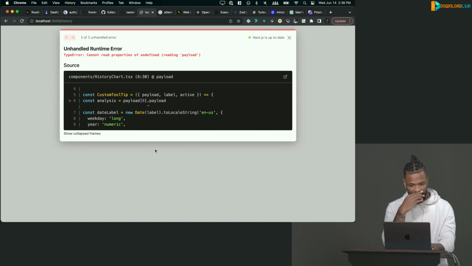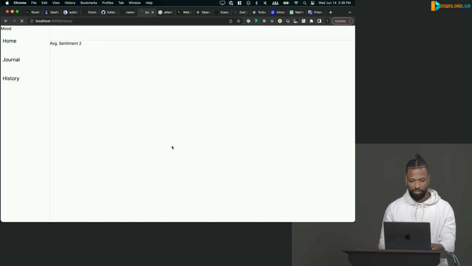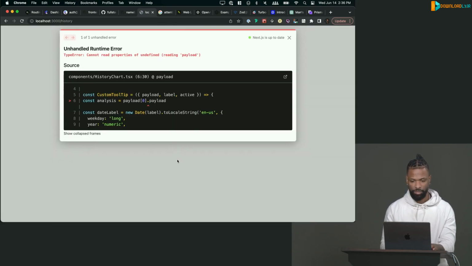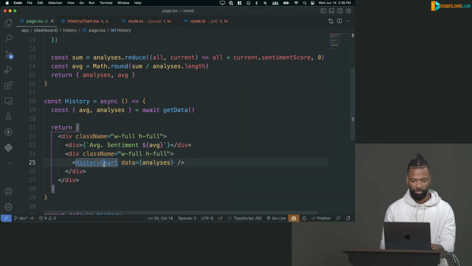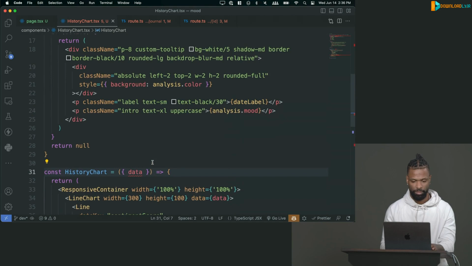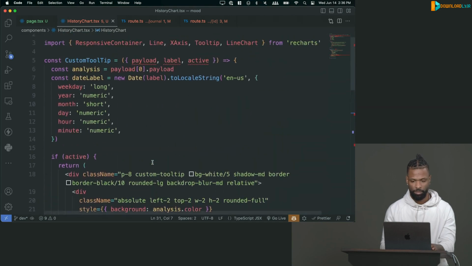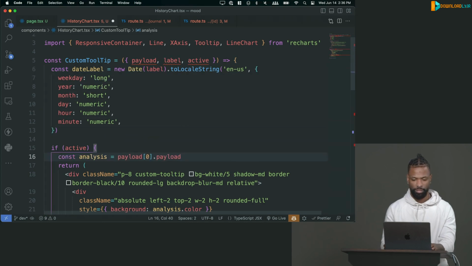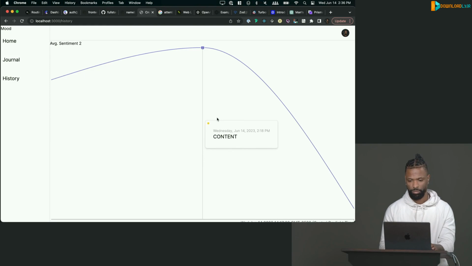So this thing says can't render payload. Let's go take a look at what payload is. That's what I thought it was. Guess not. Oh, I think I know why. It's because it only shows a payload if it's active. So you got to move that down to active. Okay, and there we go.